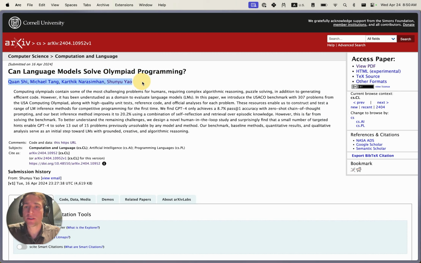Let's get a sense for the difficulty of the types of problems in this benchmark. Here's an example question. You can see they're mostly word problems that require you to identify the underlying mathematical problem you need to solve, use advanced data structures and algorithms, and compose them in a creative way to come up with the correct solution. It also has to be implemented in a way that solves it within a given time limit. As you can see from this diagram, there's a lot of different usage of sets and other things there. The questions are challenging. There's a reason why it's called an Olympiad.